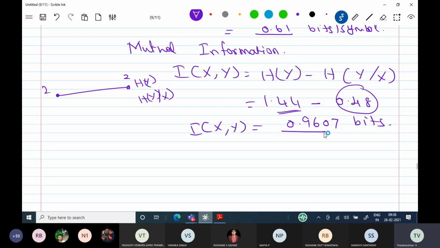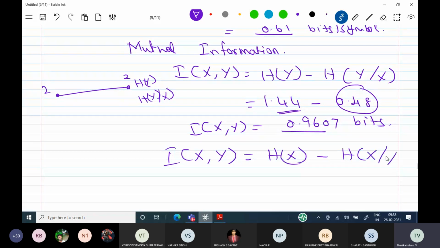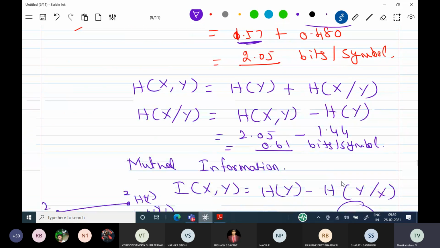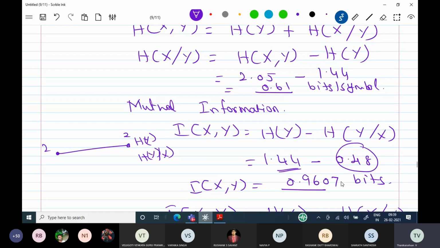One more formula: I of x comma y is equal to H of x minus H of x by y. Please tell me the answer, any one of you. H of x is equal to 1.57. Information loss is going to be H of x by y, that is going to be 0.61.